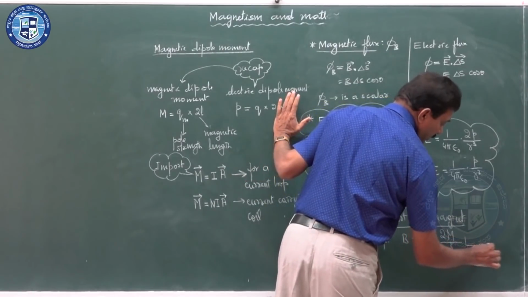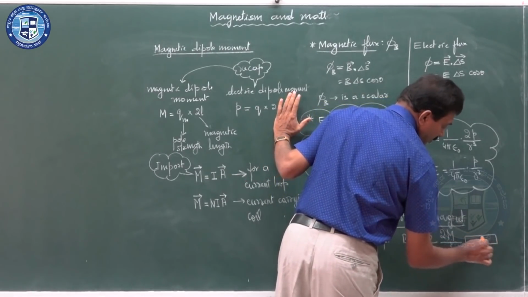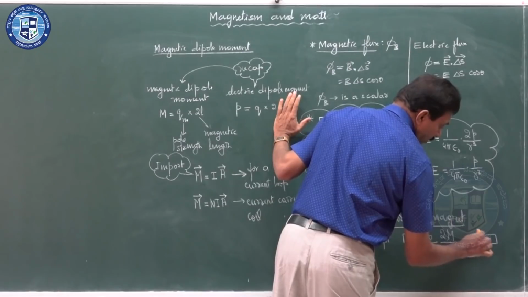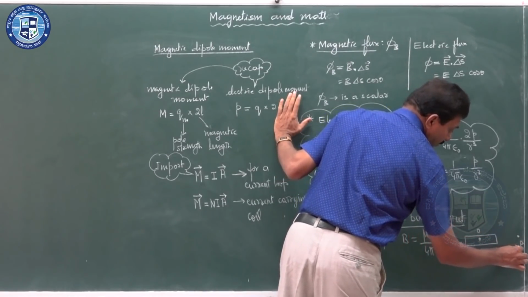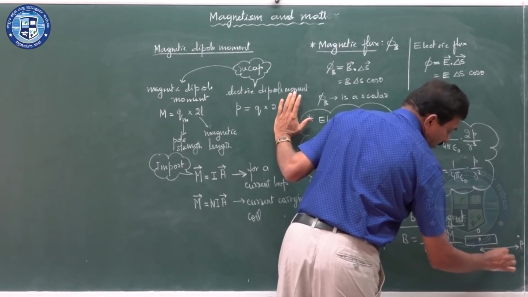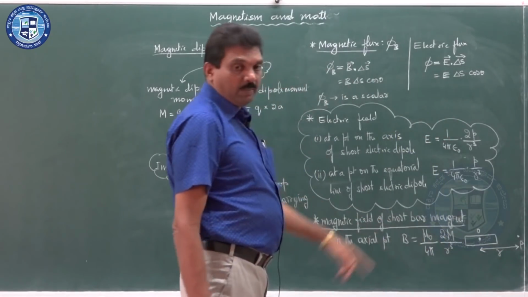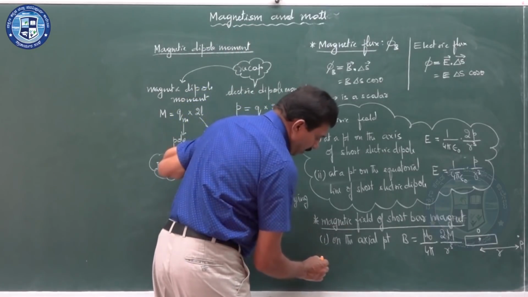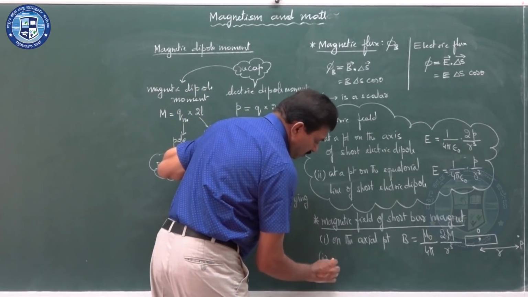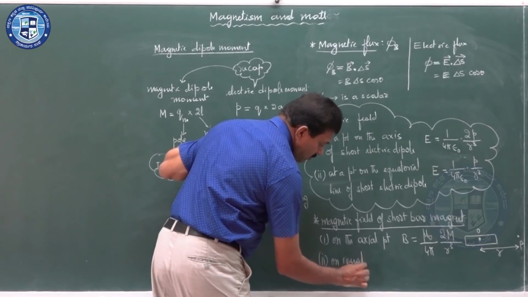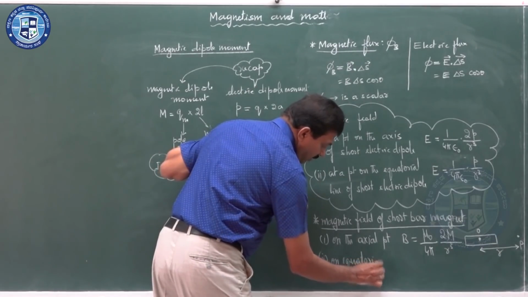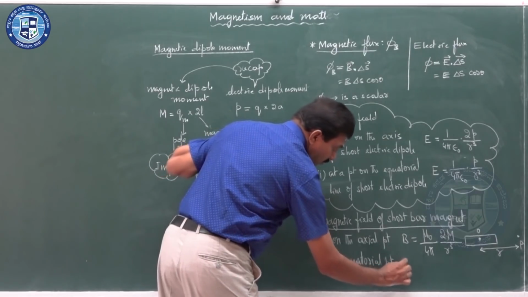If you take this as the bar magnet, this is the center of the bar magnet, and this is the point, the distance of the point from the center of the bar magnet is taken as r. This is the axial point. Now the second one, on the equatorial point: for a point on the equatorial line, what is the formula?